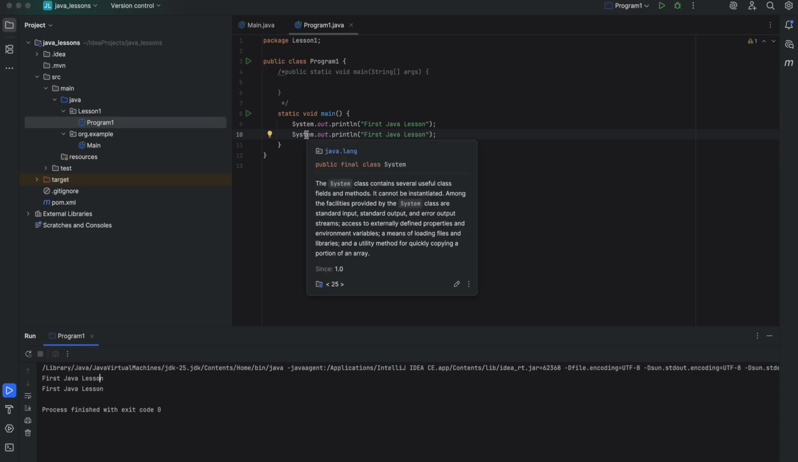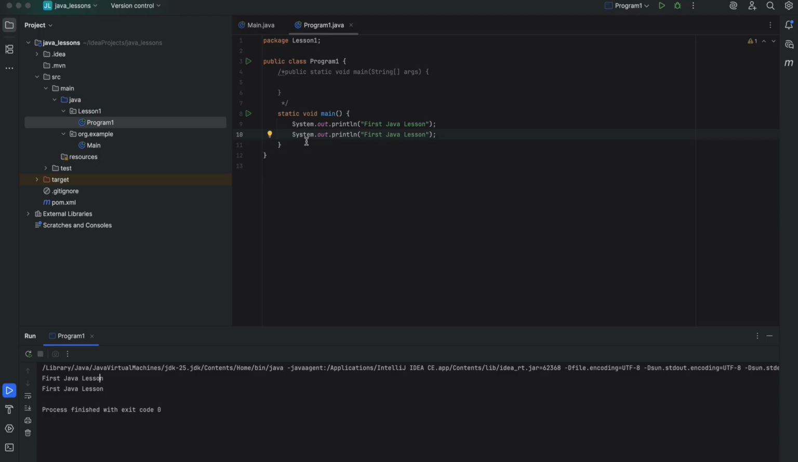System is a built-in Java class that comes from the Java lang package. If we hover over, as you can see, java.lang is a package that contains the system built-in class. It gives access to system-related resources, for example, the keyboard input and the console output. Then we have out. Out is a static field or variable inside the system class. It represents the standard output stream, which usually means your console or terminal. In simple terms, system out means send output to the console.